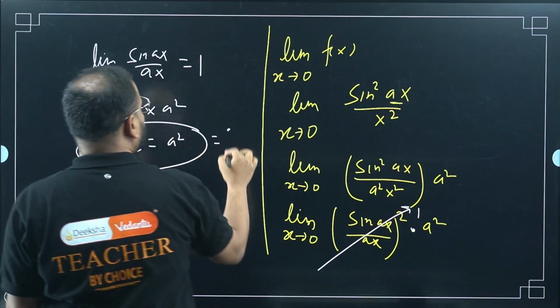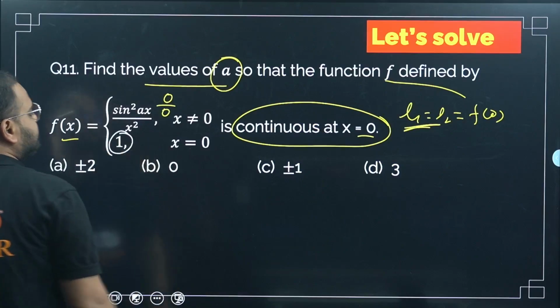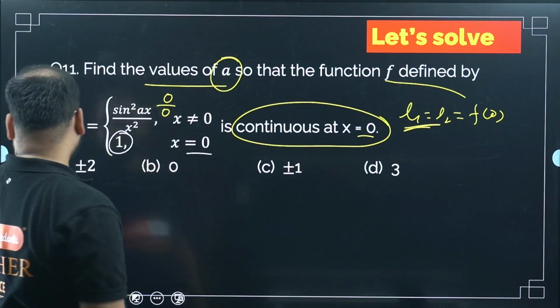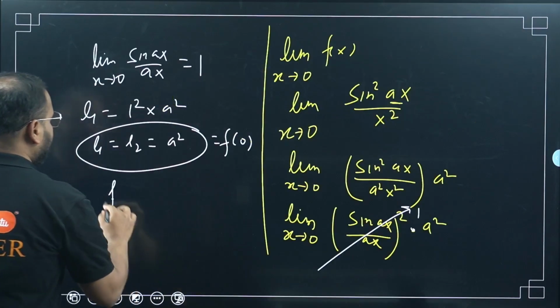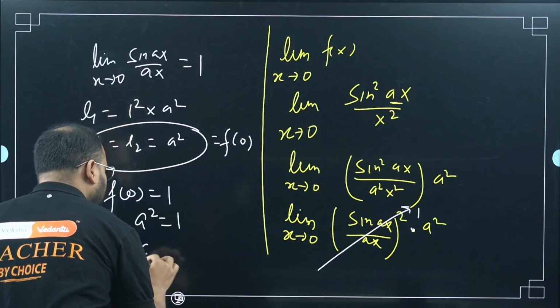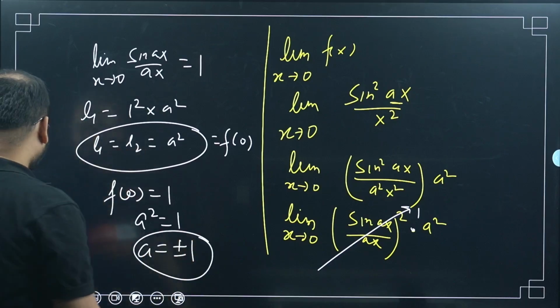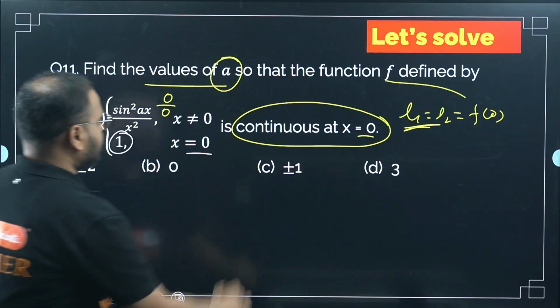This is equal to f of 0. What is my f of 0? Please check. f of 0 is 1. So a square is 1, which is nothing but a equals plus minus 1. A equals plus minus 1. Please check here. Option C.